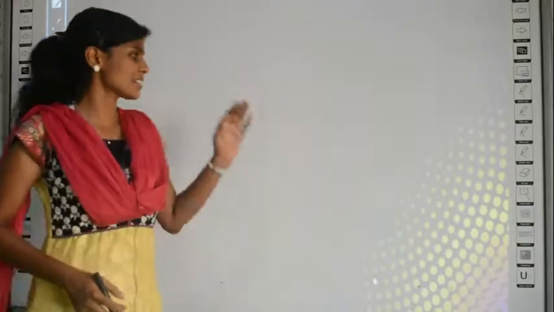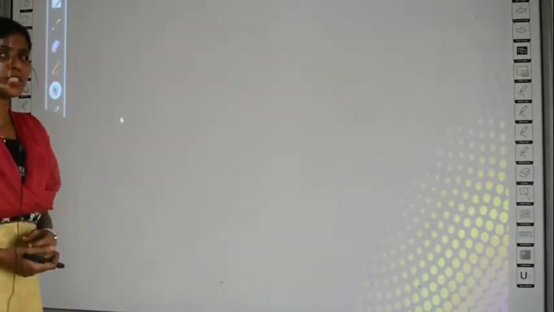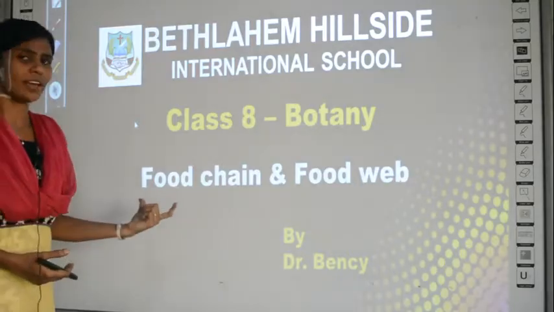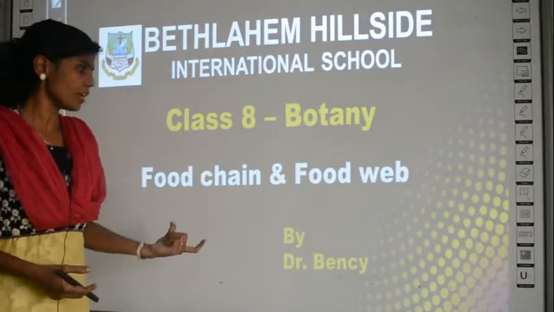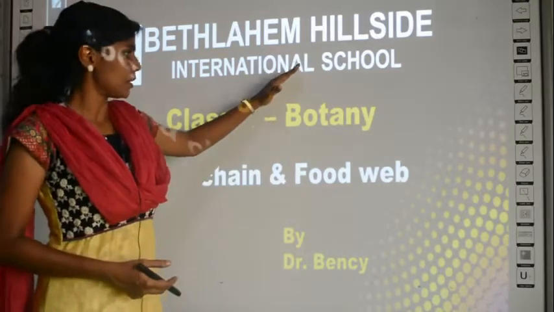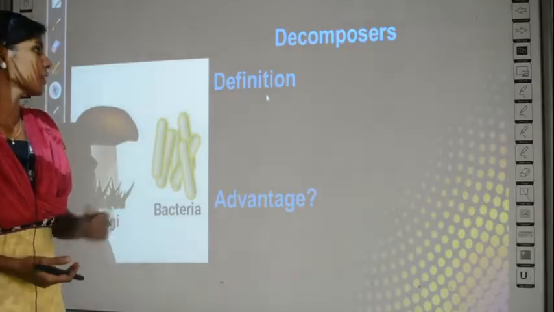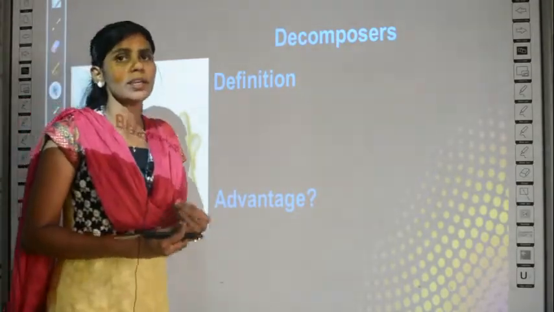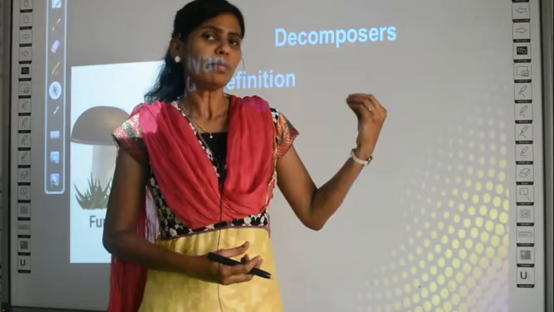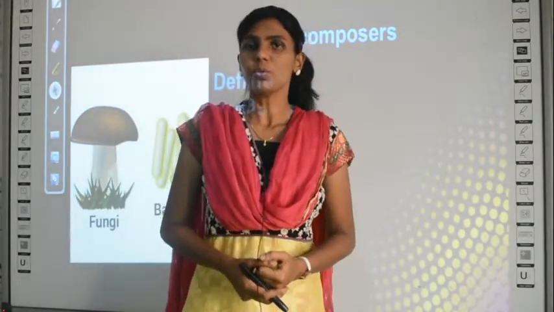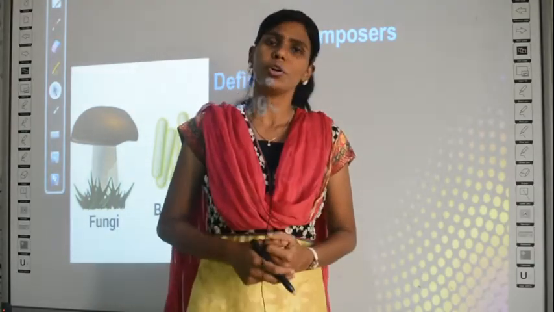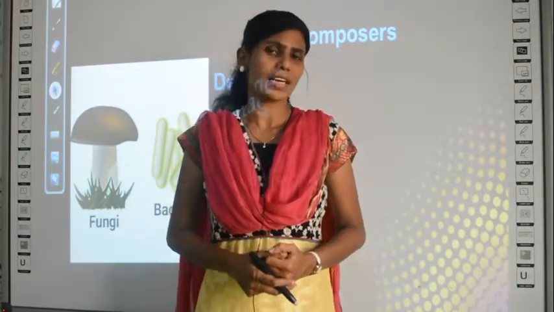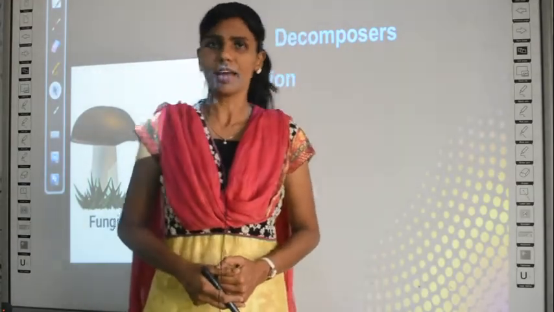Today's botany class. What are we going to learn today? Today's topic is going to be about food chain and food web. What is the topic for today? Food chain and food web. So let's get started. Before learning about food chain and food web, there are two more terms you have to study. One is called decomposers and the next term is detritivores. So what are we going to learn? About decomposers and detritivores we will study, and then learn about food chain and food web.